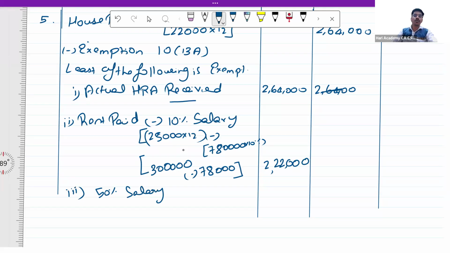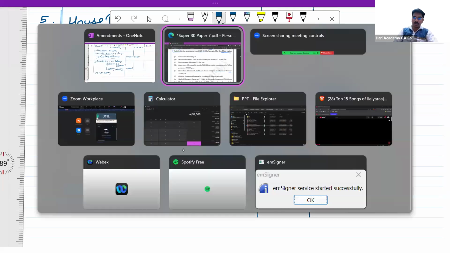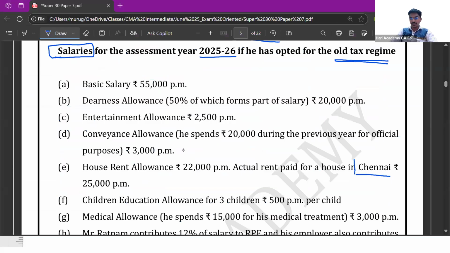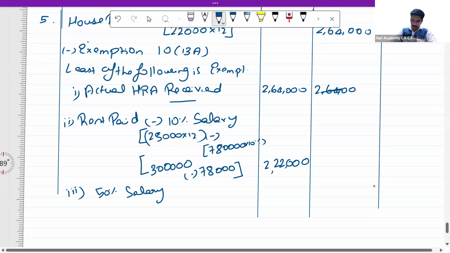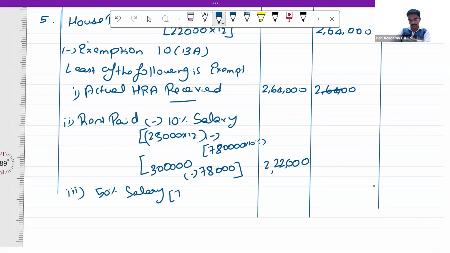So the third point is 50% of salary. As you know, in case of 4 metropolitan cities, 50% of salary has to be computed if the city is a metropolitan city. Only 4 cities are to be treated as metropolitan cities for the purpose of income tax: Chennai, Mumbai, Kolkata, and Delhi. In the present case, it is Chennai, which is a metropolitan city. So for the purpose of HRA, we have to take 50% of salary. Our 100% of salary is 7,80,000 into 50%, which comes to 3,90,000.